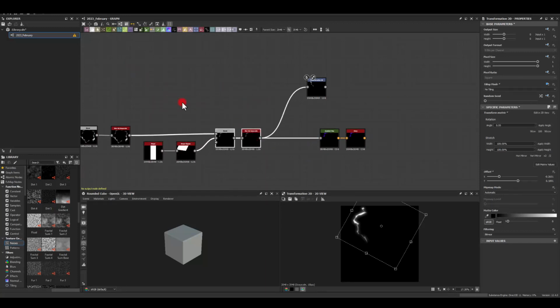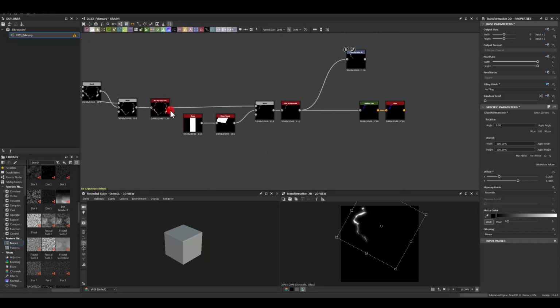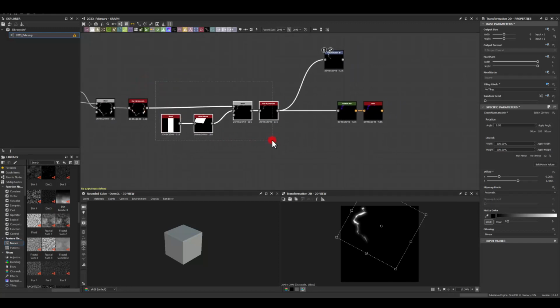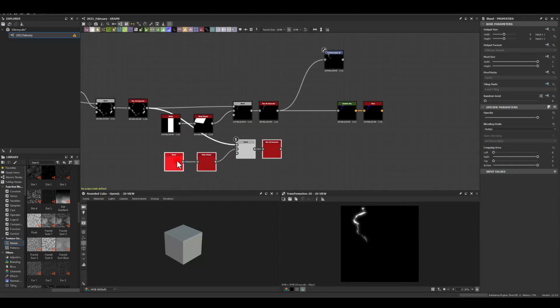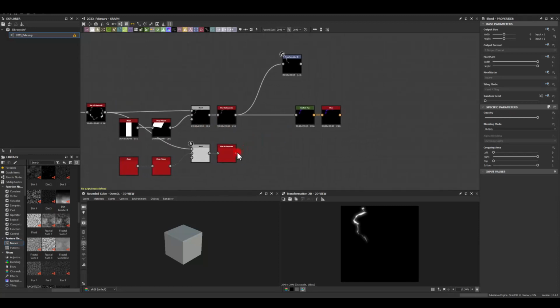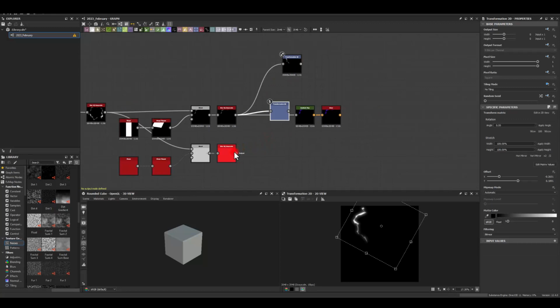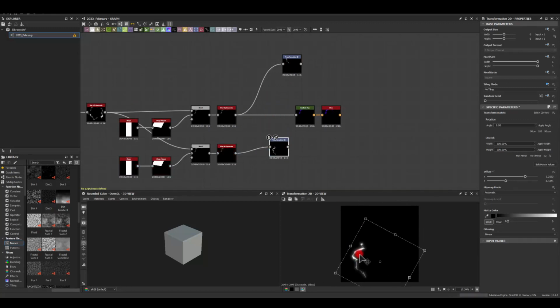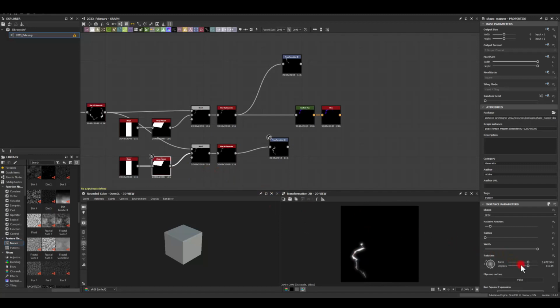Okay, for the remaining lightings, what you could do, you could just copy this here and get another transform, move it down, and under shape mapper, all you have to do is just rotate it slightly.